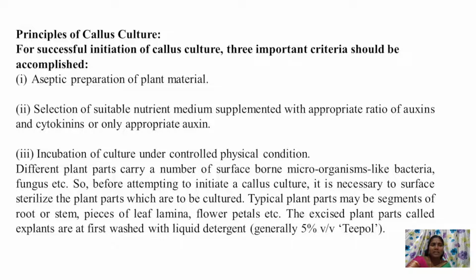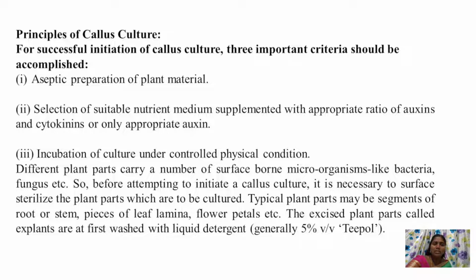What is the principle of callus culture? For successful initiation of callus culture, three important criteria should be followed. The first one is aseptic preparation of plant material. As we all know, plant tissue culture should be carried out under aseptic conditions. Second, the selection of a suitable nutrient medium supplemented with the appropriate ratio of auxins and cytokinins for root and shoot initiation. And the third point is incubation of the callus culture under controlled physical conditions.